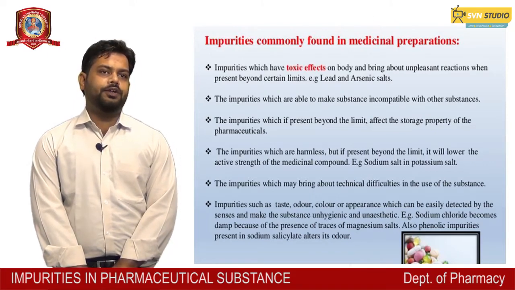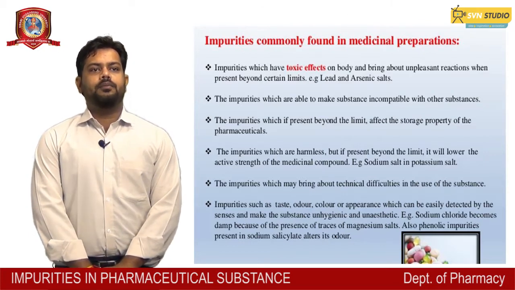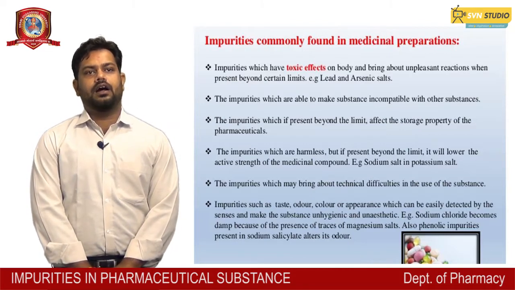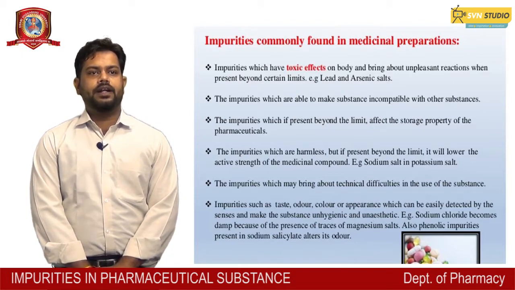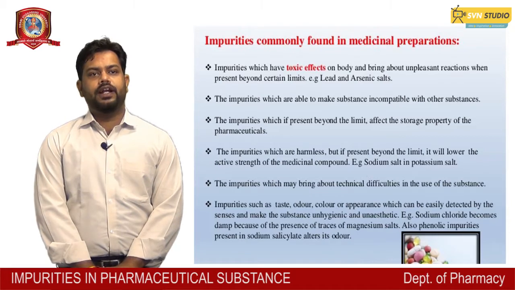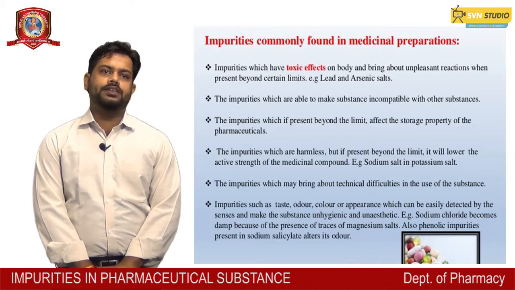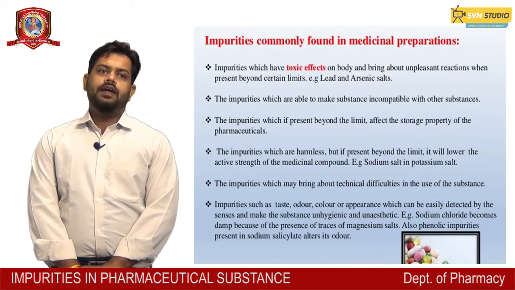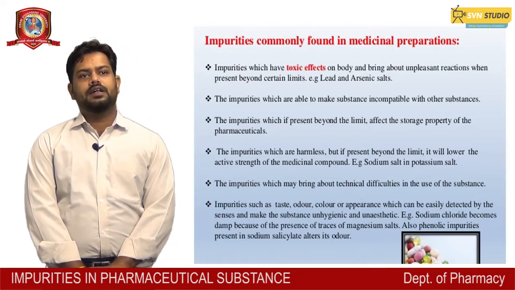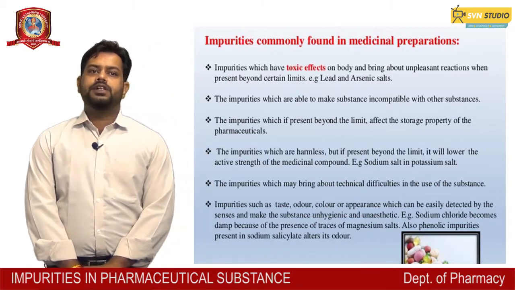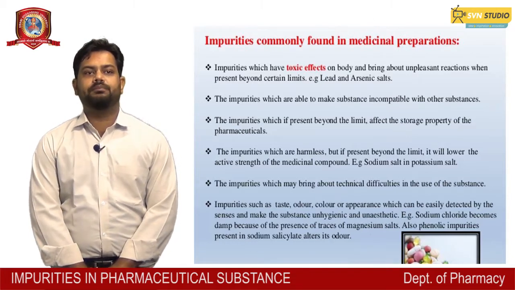These impurities may make a substance incompatible with other substances. Impurities present beyond the limit affect the storage property of pharmaceutical substances. Impurities which are harmless but present beyond the limit will lower the active strength of the medicinal compound. An example is sodium salt present in potassium salt. Here the amount of impurity present is very small and harmless, but if it is present beyond the limit, it may decrease the active strength of the medicinal compound.